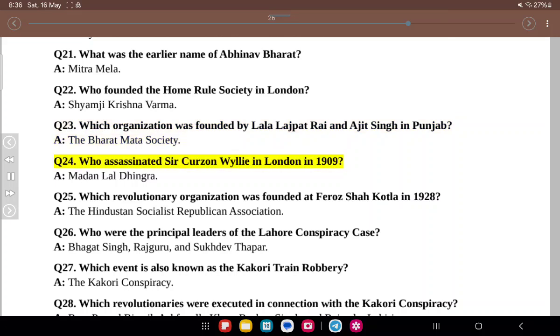Q24. Who assassinated Sir Curzon Wyllie in London in 1909? A. Madan Lal Dhingra. Q25. Which revolutionary organization was founded at Feroz Shah Kotla in 1928? A. The Hindustan Socialist Republican Association.